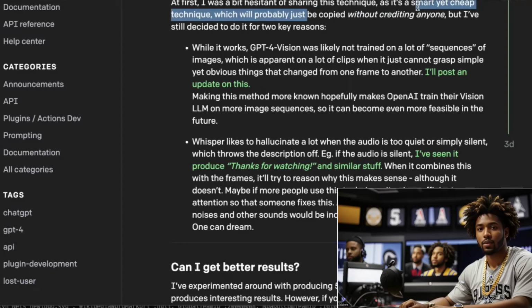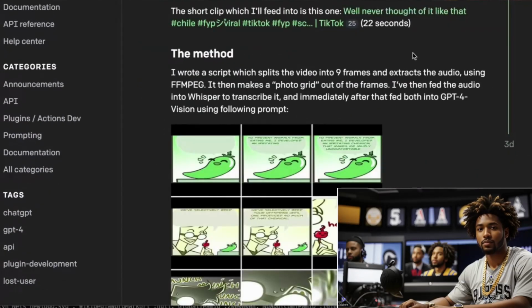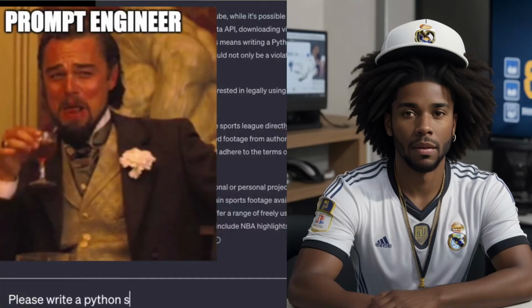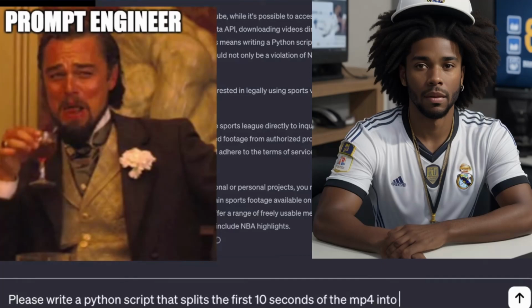And we're basically going to give it one giant prompt where we say, please write a Python script that splits the first 10 seconds of the MP4 into 9 frames, then converts them into a 3x3 photo grid, extracts the first 10 seconds of audio from the clip, and transcribes it using OpenAI's Whisper. Finally, input both the 3x3 photo grid and the transcription into GPT-4 Vision. And here are the Vision docs, and that's going to give us our model, and we can see the way it describes that video right here. It's a long description of the video and what's happening. And this player is winning, and here's the jersey colors that they're wearing and all this stuff.